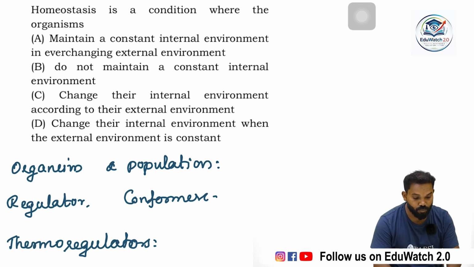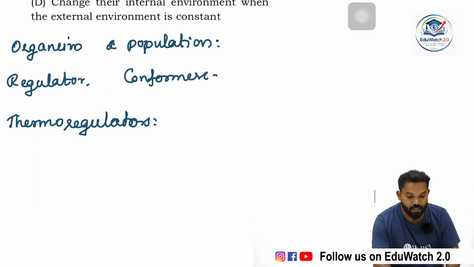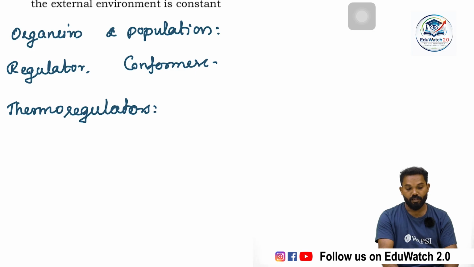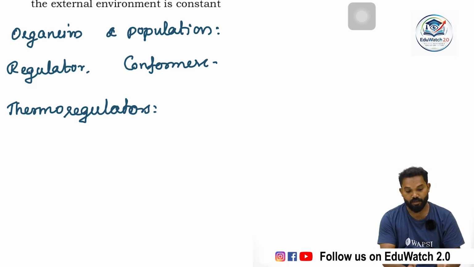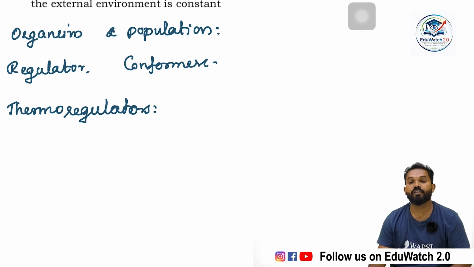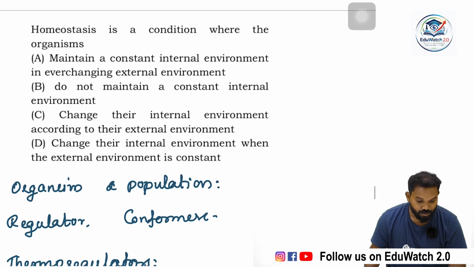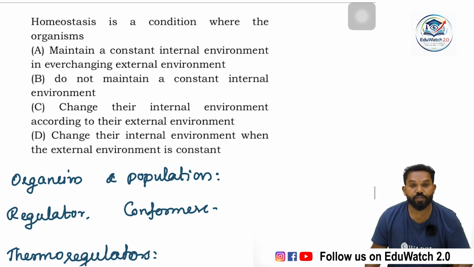That process is known as homeostasis, and that organism comes under the category known as regulators. In this chapter, organisms and populations, we study the characteristics of organisms, their regulation, conformation, etc. So these are all about homeostasis.